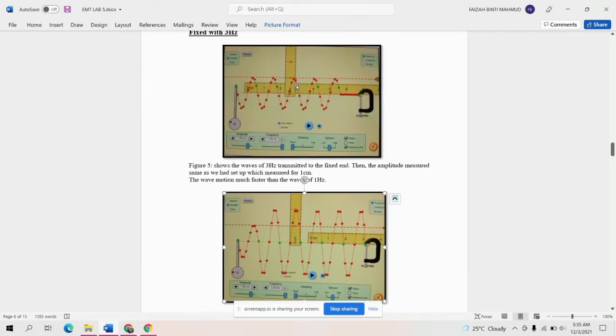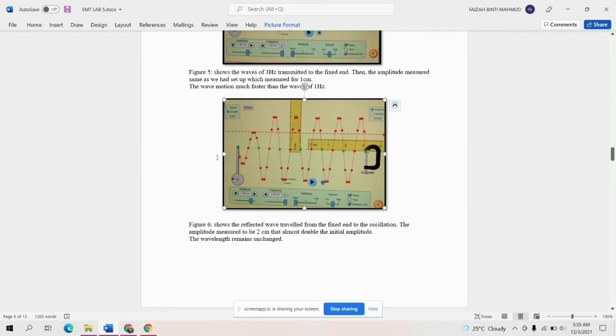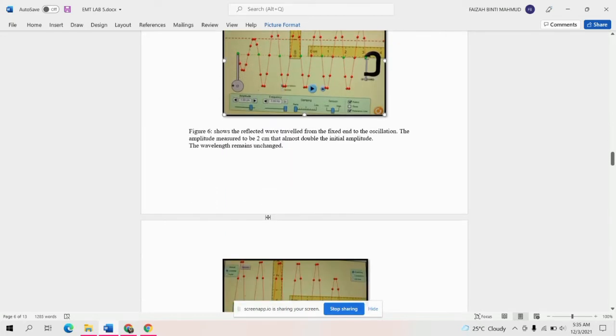The initial amplitude is 1 centimeter, and it is measured to be almost 2 centimeters. But the wavelength remains unchanged.